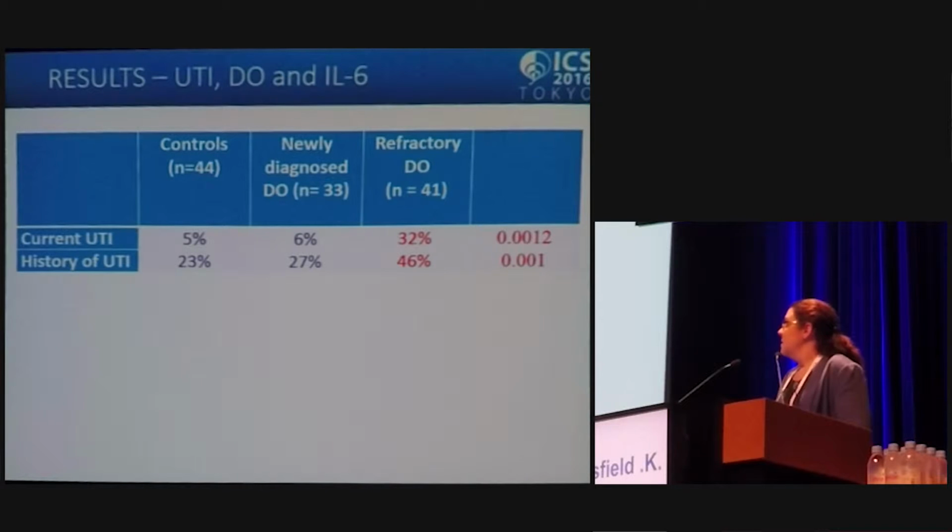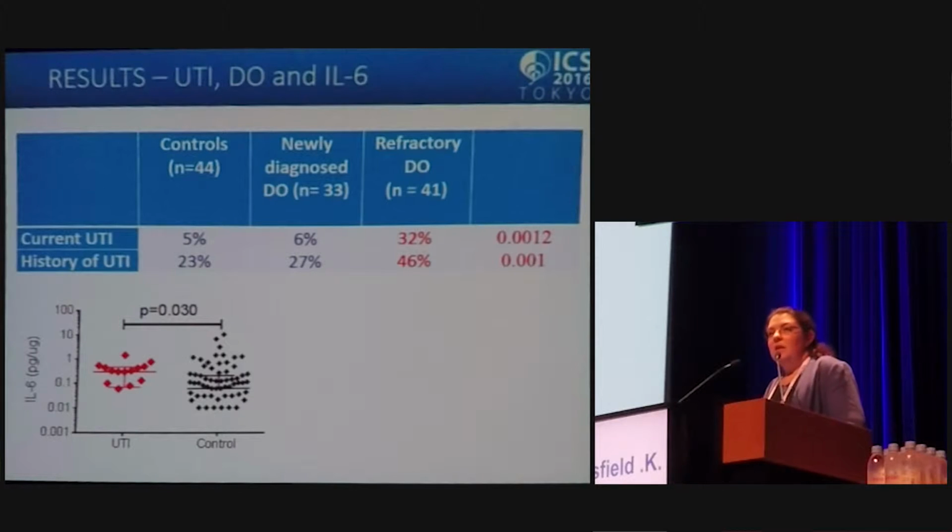So the first result was when we collected the MSU specimens, we took a history from the patients and part of the MSU specimen went to the lab for a current UTI analysis. And so the first result was showing that in the refractory DO patients, a current UTI and also a history of UTI was more prevalent.